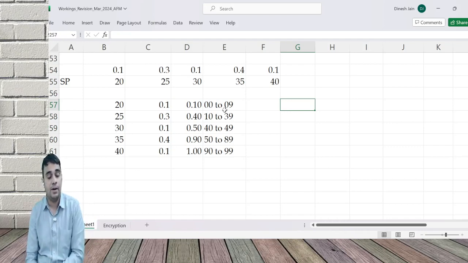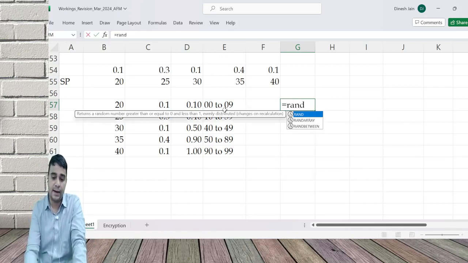I'll run an experiment. First experiment, I want to know what will be the selling price. I'll do a very simple thing. I'll just pick up a random number.